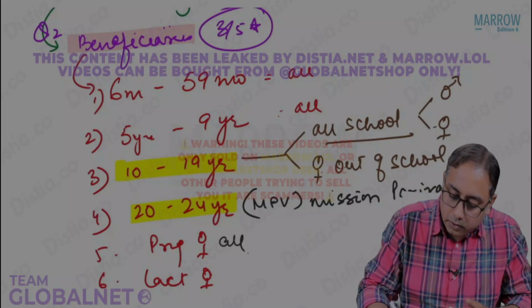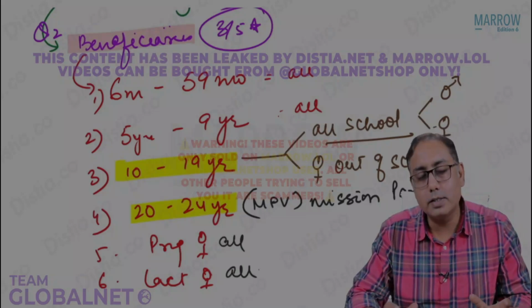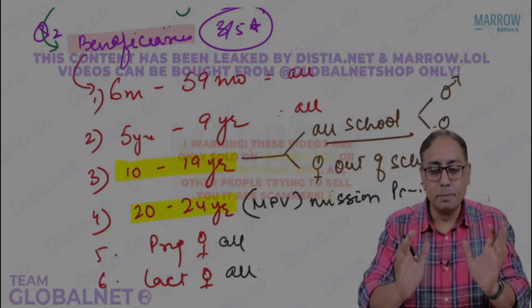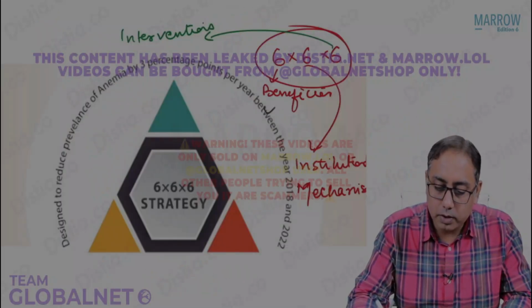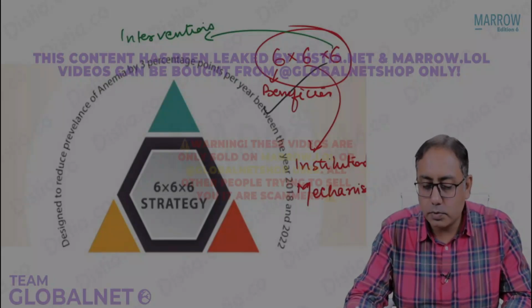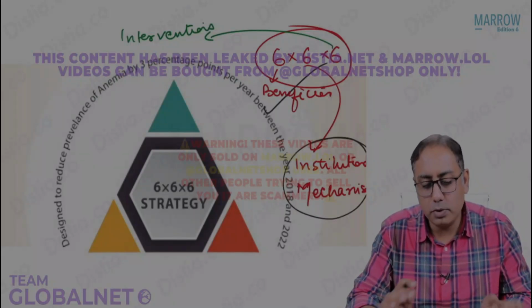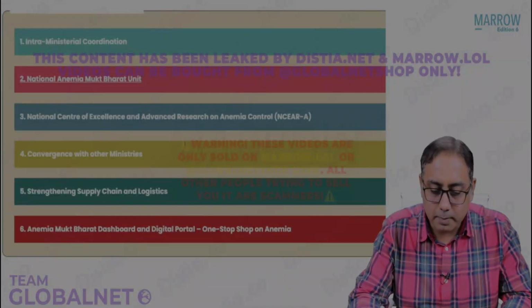All the pregnant females and all the lactating females are included in this. So these are the 6 beneficiaries. That takes care of the first 6 for you. In this we talked about the 6 beneficiaries. Next is the 6 institutional mechanisms, which you are not required to remember for your exam.